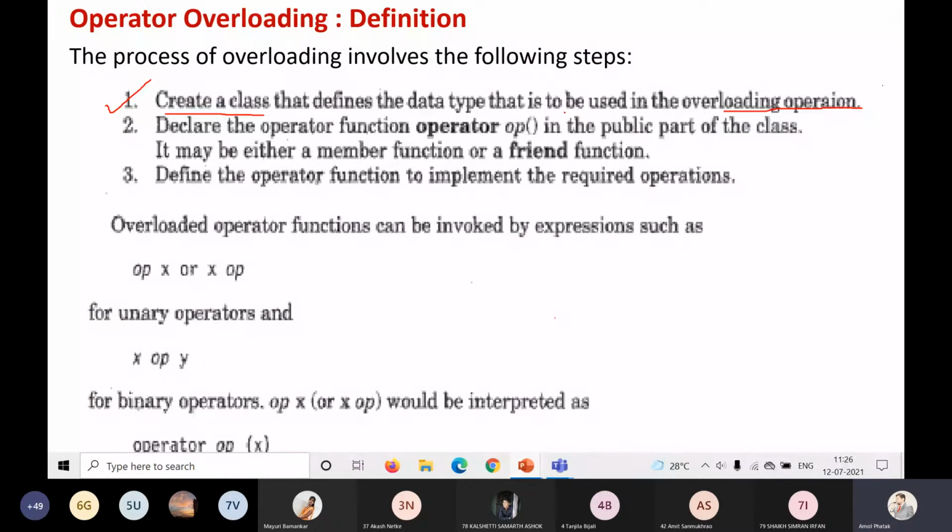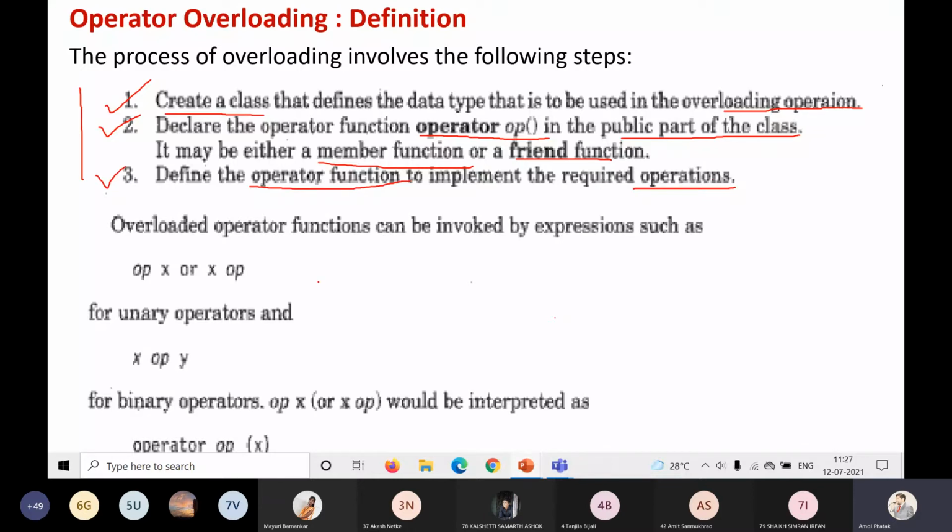Okay, or the for which you have used operator overloading. Statement number 2, declare the operator function operator OP in a public part of the class. It may be either a member function or it may be a friend function. So you may make it as a friend function or it may be a normal member function of the class. Third, we have to define the operator function to implement the required operation. So I consider these are the steps.